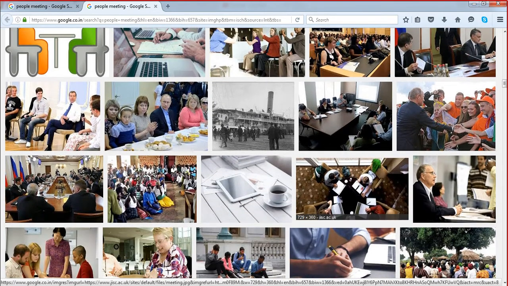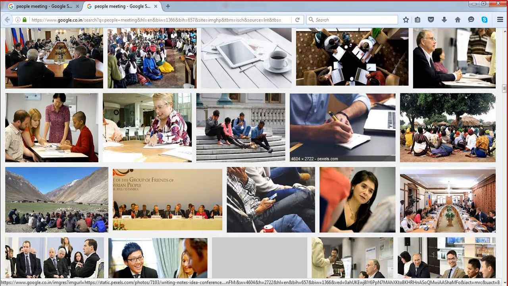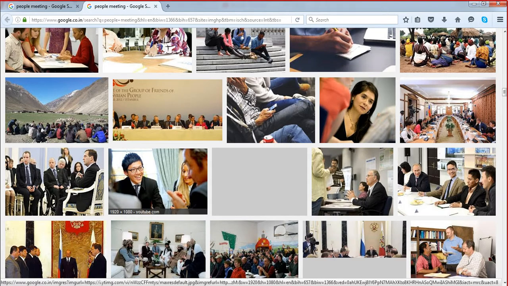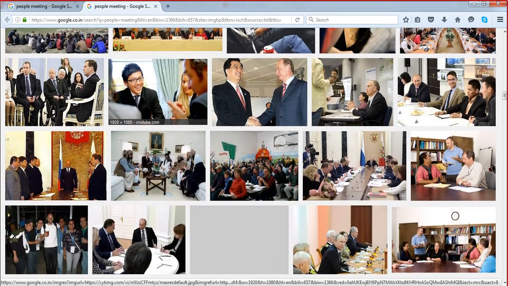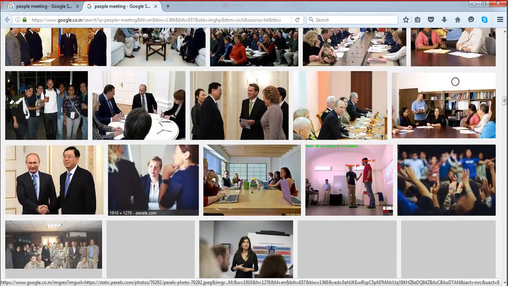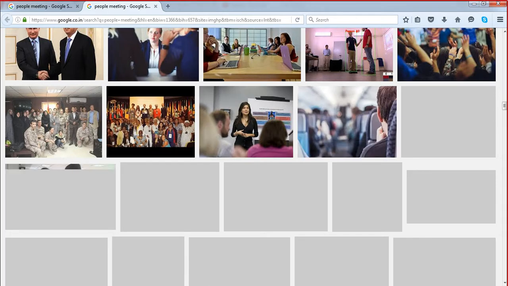Maybe this image is very good, there is no face. Even this is also good, there is no problem. So you have to select images like those, and finally you have to edit them for your project. Again, this image is not good because it has a face, so always avoid those images. So we are going to download some of the images from here.